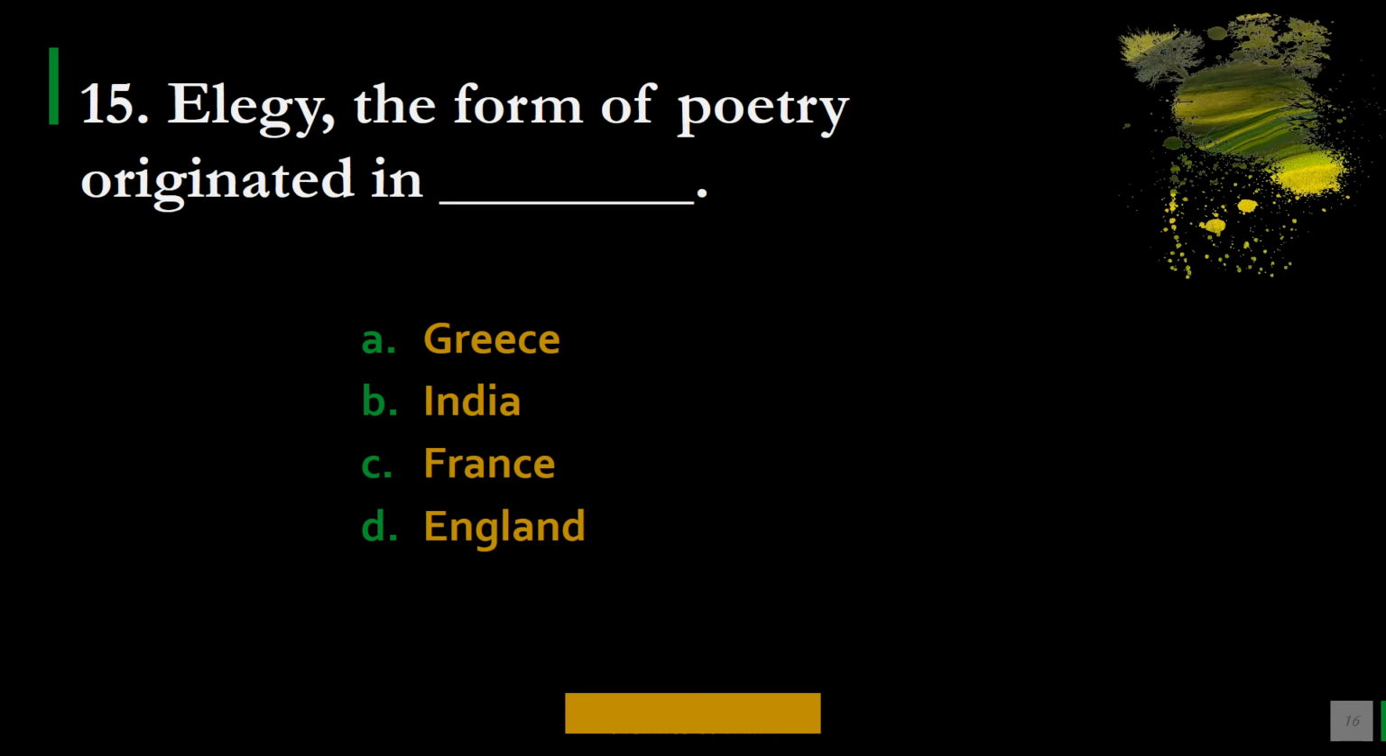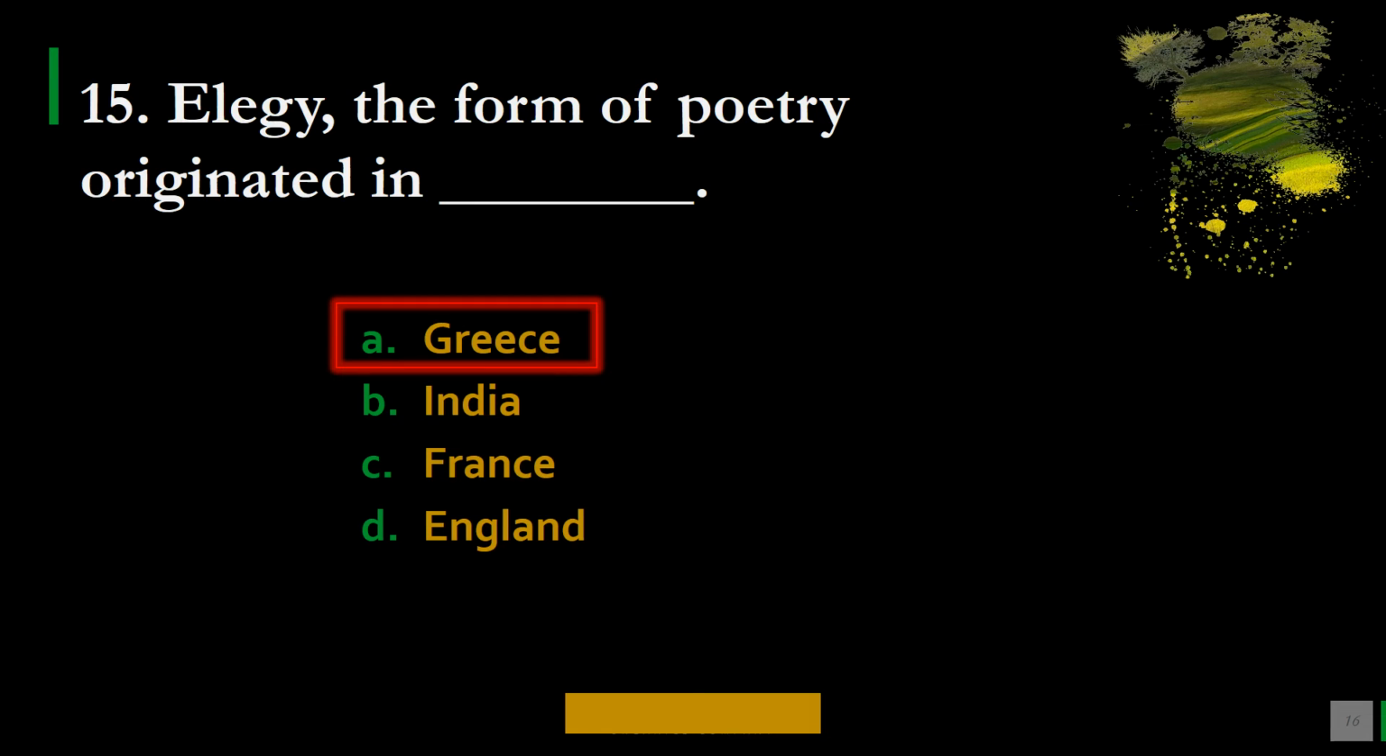Now students, we are talking about elegy. Till this question we talked about sonnet, its types, its rhyming scheme, form, subject matter, etc. Now we are moving to the next part, that is elegy. So please recognize the correct option. And the correct option is Greece. As you see, there are many forms of poetry or forms of literature which originated in Greece. In the same way, elegy originated in Greece.